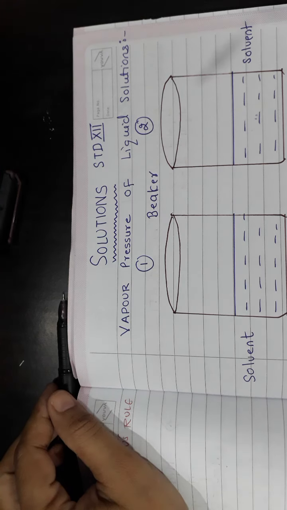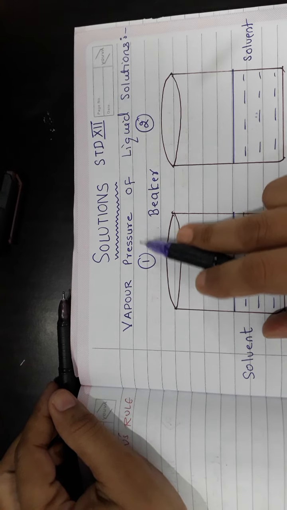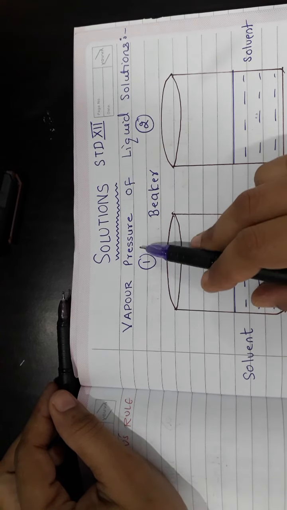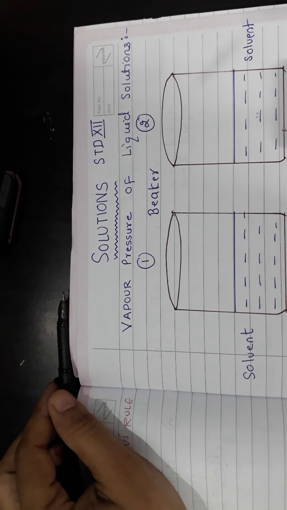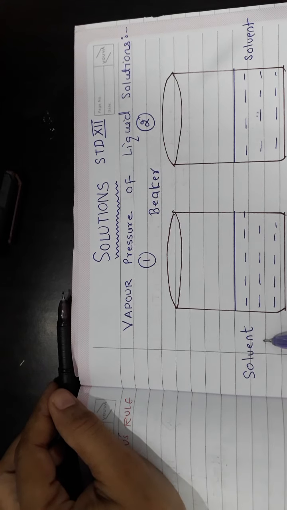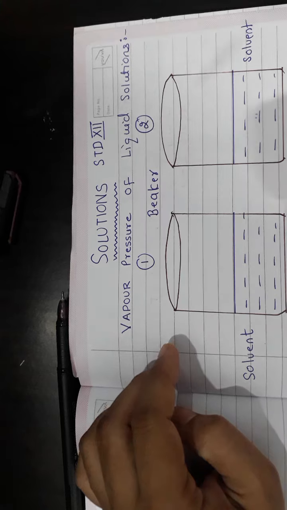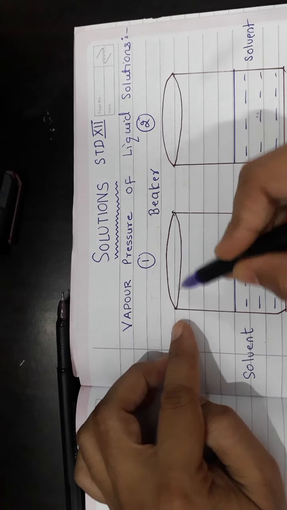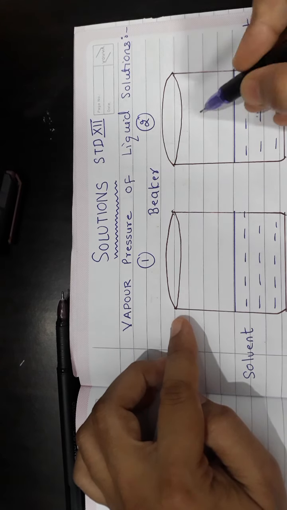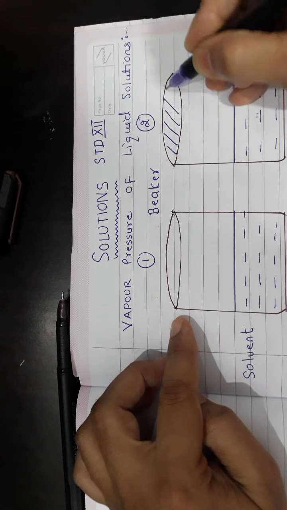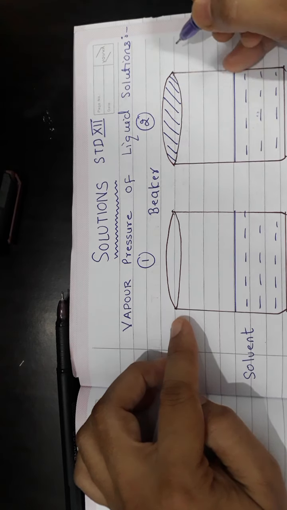Hello students, in this video we are going to learn about the meaning of vapor pressure. For vapor pressure I have drawn two beakers. Beaker 1 contains a solvent, beaker 2 contains the same solvent. The first beaker is open, it is not covered, but the second beaker I am covering with a lid, it is closed.